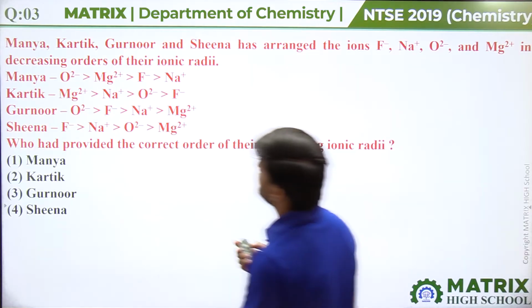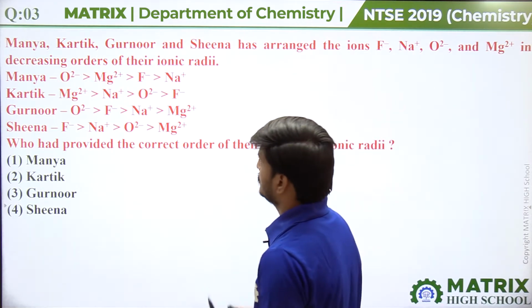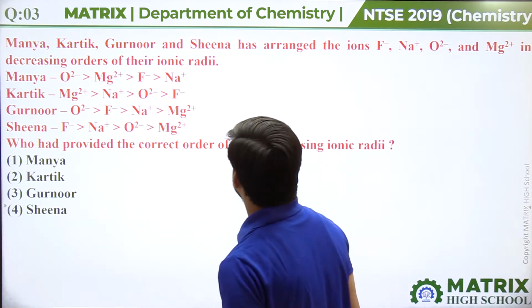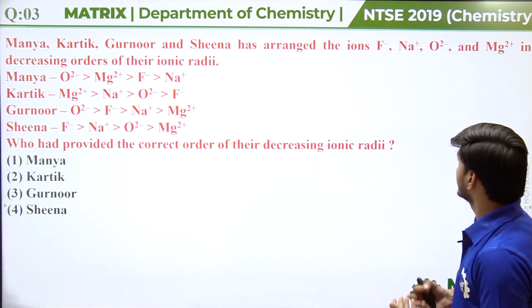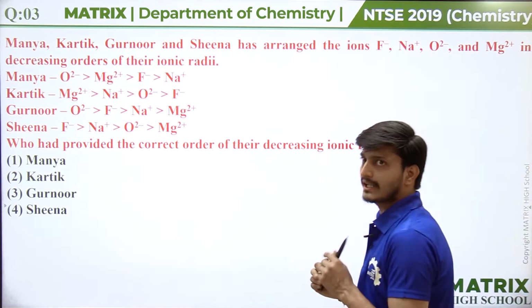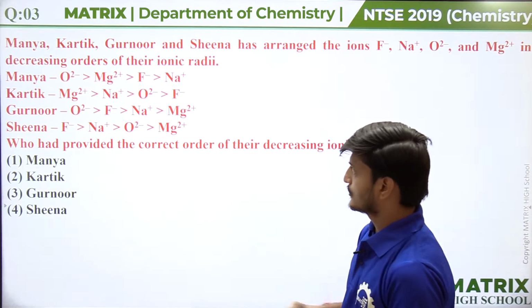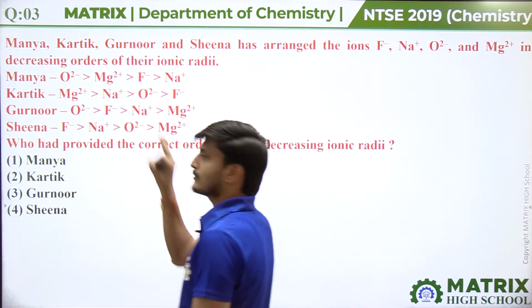Okay. Next question is: Manya, Karthik, Gurnur and Sheena have arranged the ions fluoride, sodium ion, oxide ion and magnesium ion in decreasing order of their ionic radius. Okay. So these persons have arranged these ions in decreasing order of ionic radius.